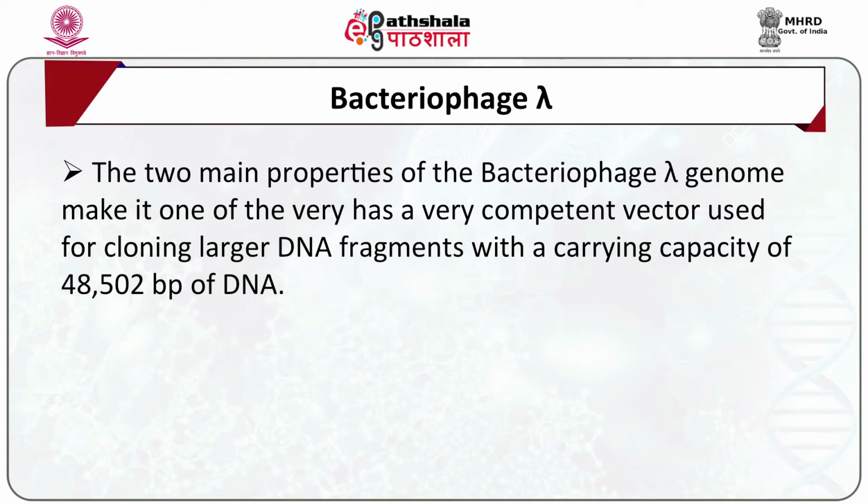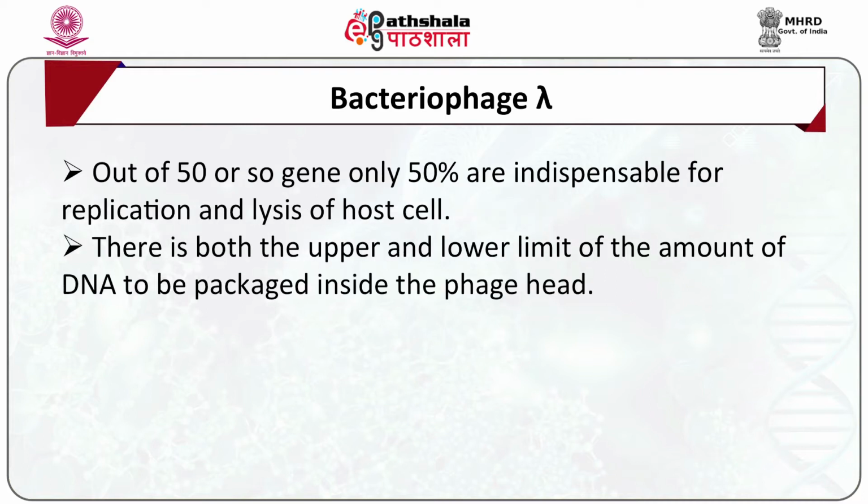Two main properties of the bacteriophage lambda genome make it one of the most competent vectors for cloning larger DNA fragments, with a carrying capacity of 48,502 base pairs of DNA. Two significant features of the lambda genome are: first, out of 50 or so genes, only 50% are indispensable for replication and lysis of the host cell. Also, most of the unwanted genes in the genome are placed together next to the middle section of the genome.